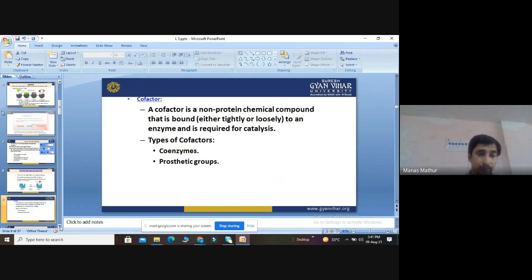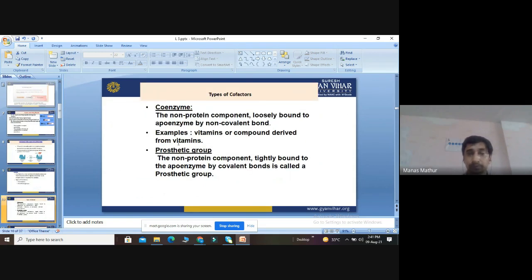Then we discuss what coenzymes are. The non-protein part which is loosely bound to the apoenzyme by a non-covalent bond is called a coenzyme, like vitamins or compounds derived from vitamins. The non-protein components which are loosely bound to the apoenzyme are called coenzymes. The main examples are vitamins or compounds derived from vitamins.